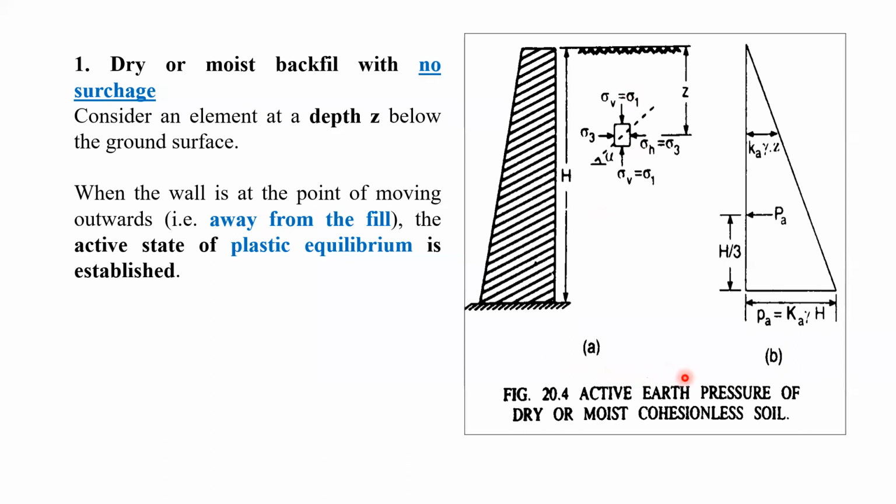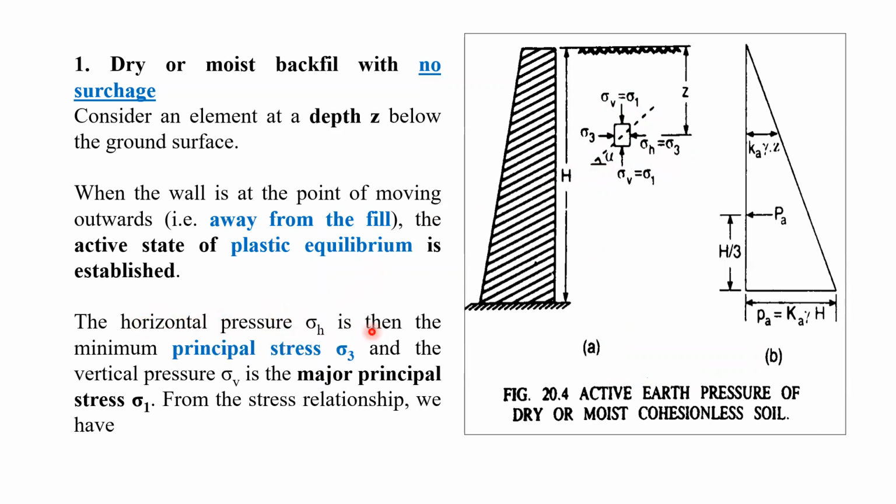We are going to talk about the active state or active earth pressures. So sigma V is sigma 1, sigma H is equal to sigma 3. And you can see here, alpha is the angle between the failure plane and the horizontal. So alpha is equal to 45 plus phi by 2.